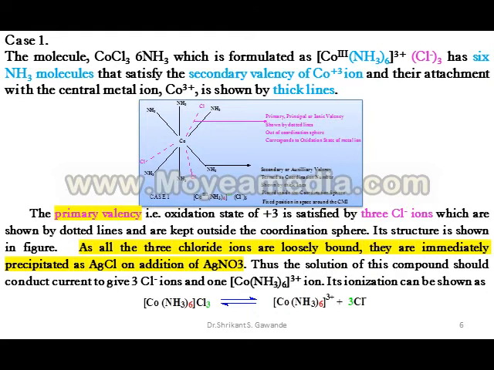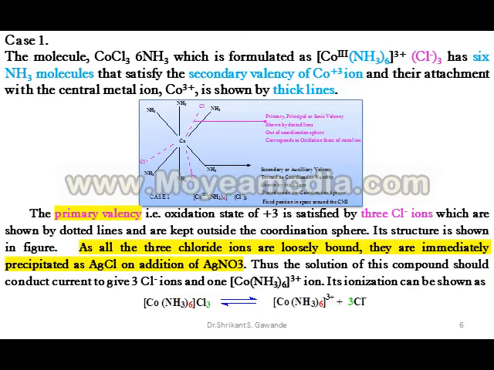Now we take each case one by one. Case first. The molecule CoCl3 6NH3, which is formulated as [Co(NH3)6]3+ Cl3 negative 3, has 6 NH3 molecules.